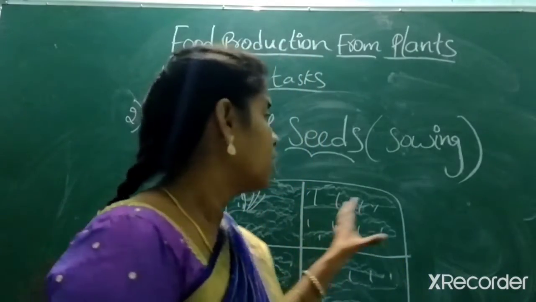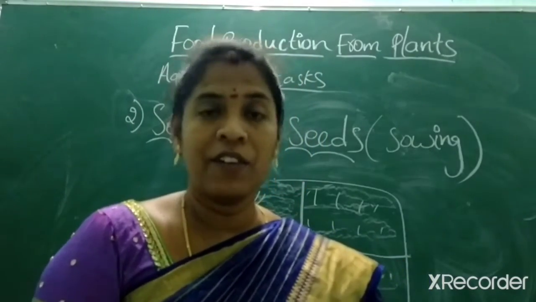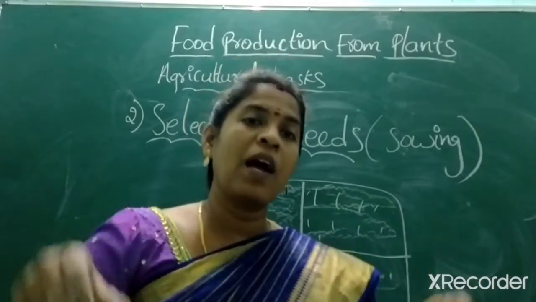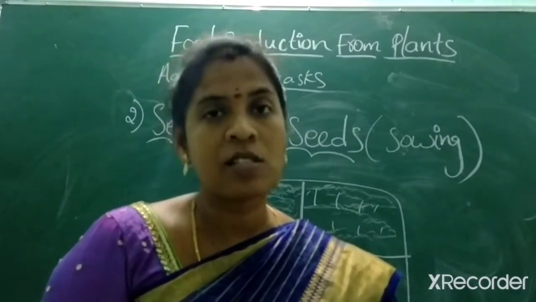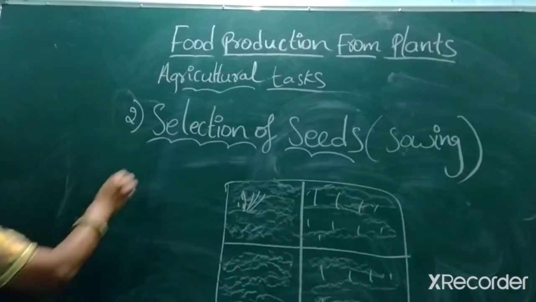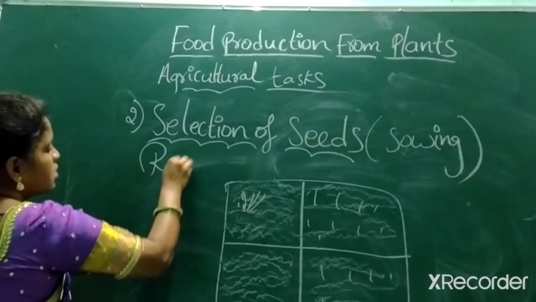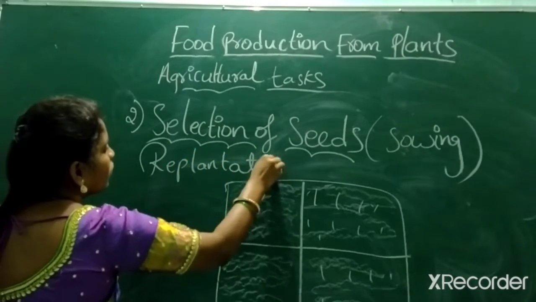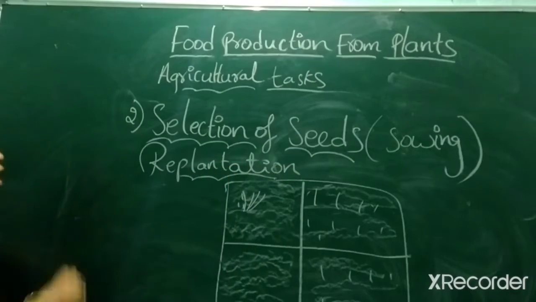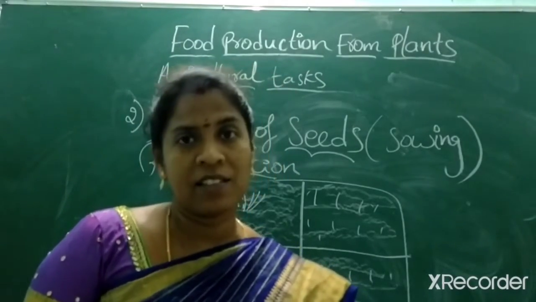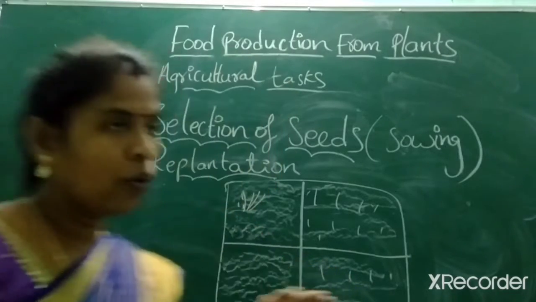They replant it. They grow the plants in a certain place. Later they pluck all those and replant them in different areas. So this is called selection of seed, sowing, and also replantation. After replantation, what do they do next? That is the matter. So we will look at it next.